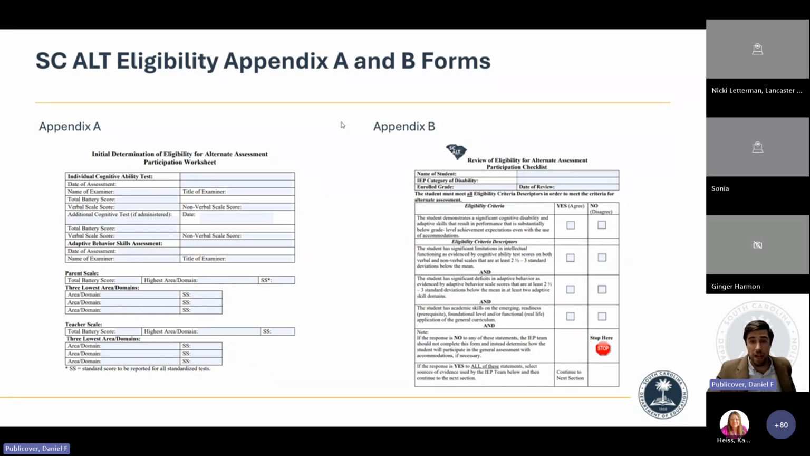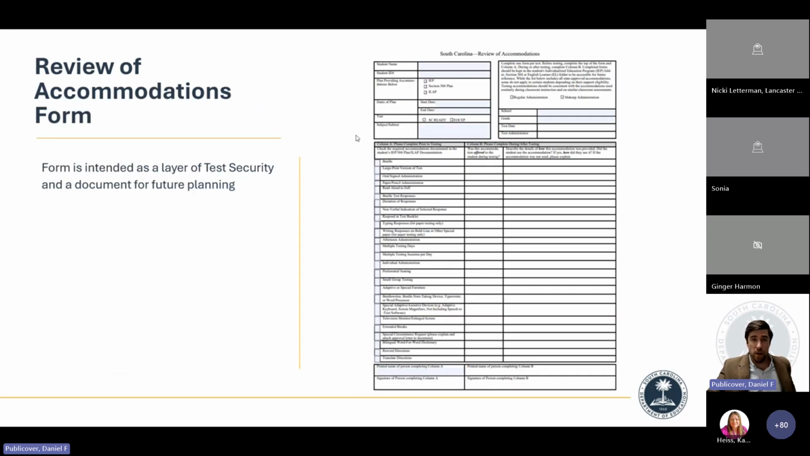This form is now live. You can use this with your districts. You can use this with a specific school or a specific teacher, whatever you see the need for. I'm really excited about this form. If you have any experience working with students in North Carolina, then this form might look familiar. This is our South Carolina Review of Accommodations form.